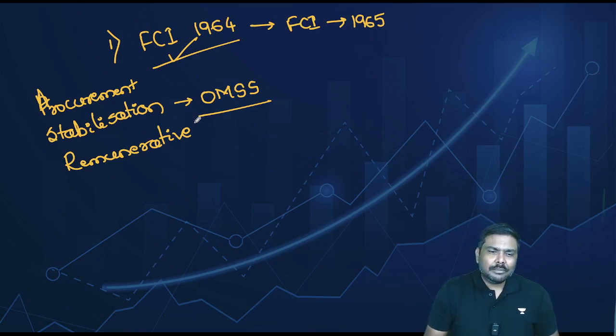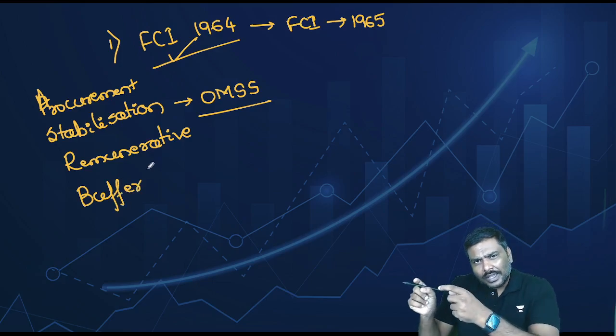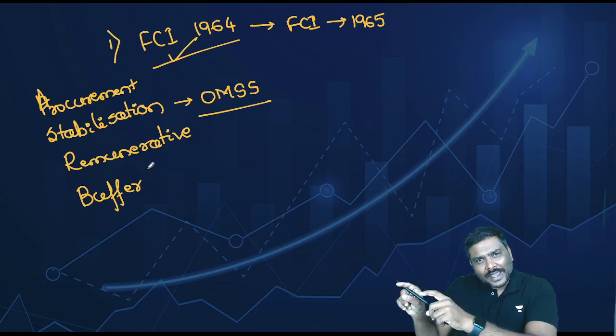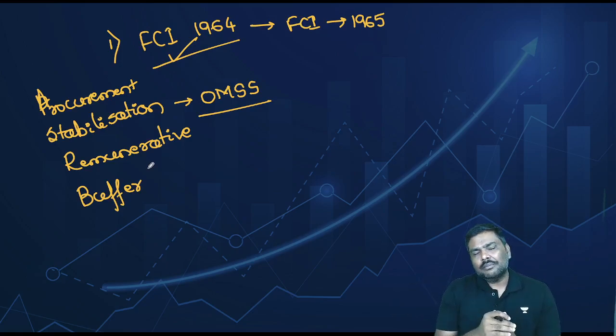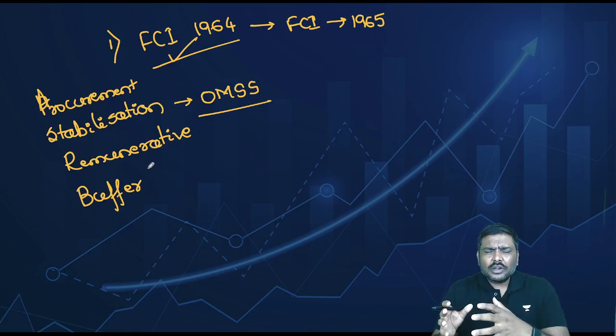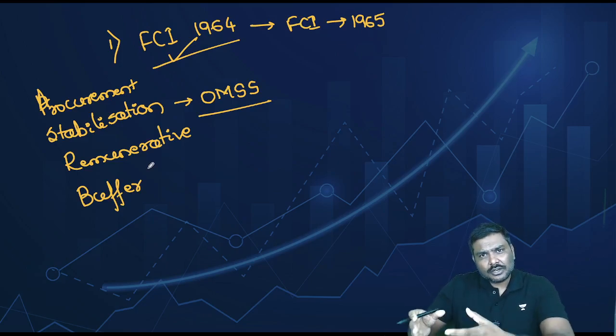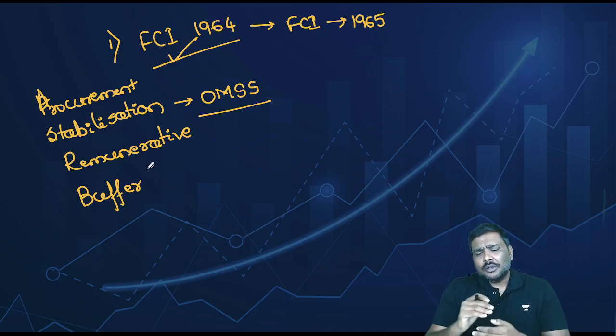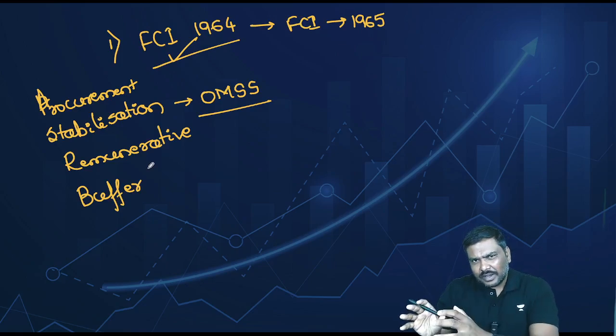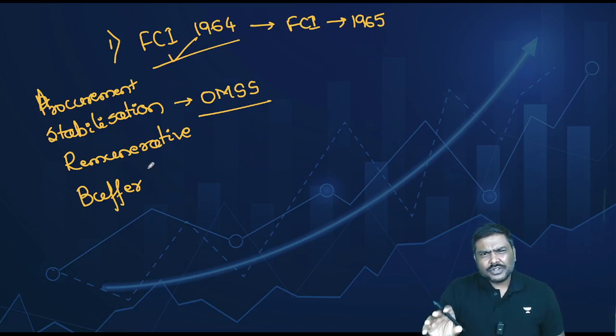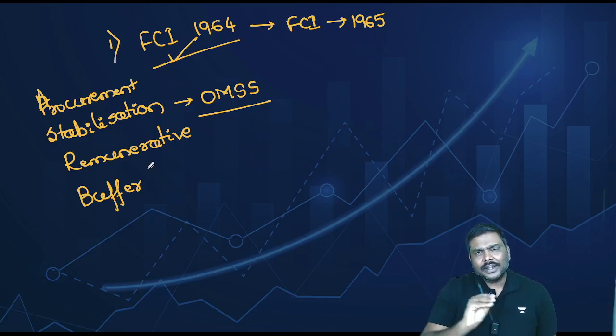And the fourth very important function of FCI is to ensure that there is a sufficient amount of buffer stocks for whenever there is an emergency demand. For example, Government of India started the practice of having additional food grains purchased by FCI, more than what is actually required. Let's say there are 10 beneficiaries and per beneficiary 5 kgs of food grains are needed.